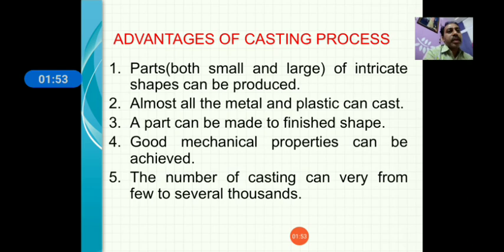So what is the advantage of casting? First and very basic, parts of any intricate shape can be produced, and almost all metals and plastics can be cast. A part can be made to finish shape, and through this process good mechanical properties can be achieved. Most important, the number of castings can vary from a few to several thousands. Means you cannot economically produce a part in small quantity. If you have a mass quantity, it is advantageous through the casting process.